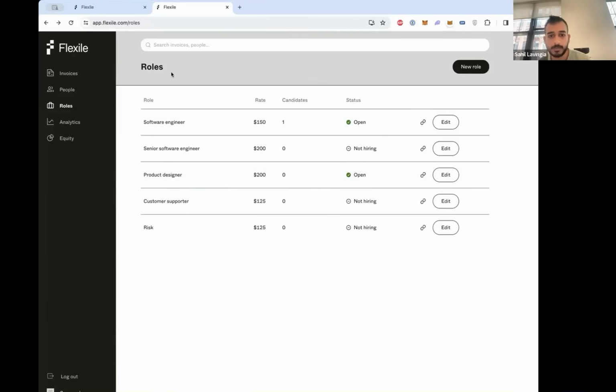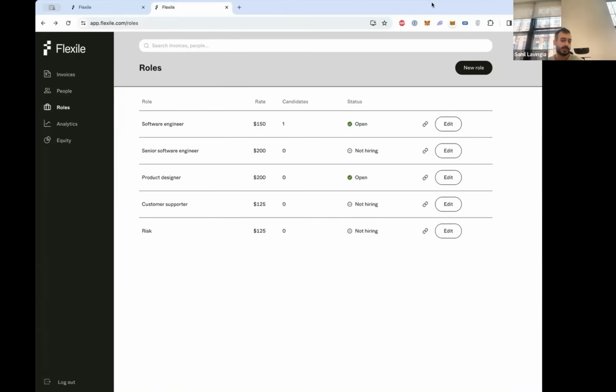Cool. Yeah, we shipped something called roles recently. Before, if you wanted to add someone to Flexile, you would just add them. You'd type in their email address and say they're a software engineer, but software engineer is what we in the industry call a magic string. There's nothing unique about software engineer. For example, if you typoed it, they were still added, they're just now a software engineer with a typo.